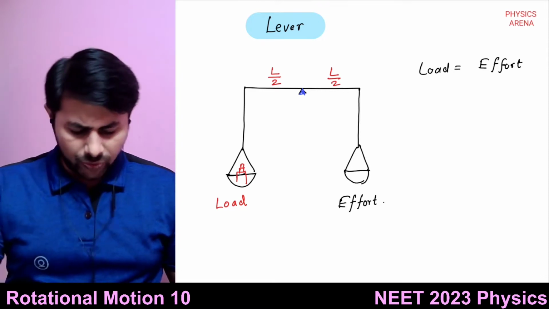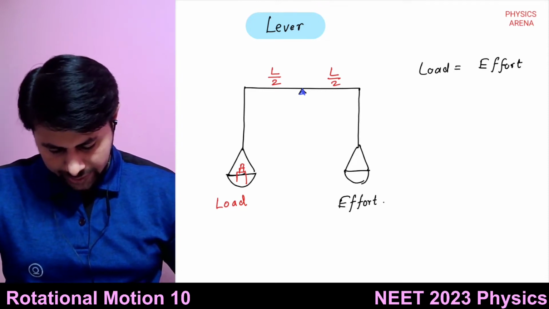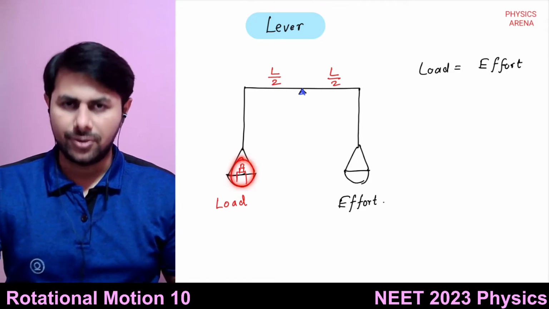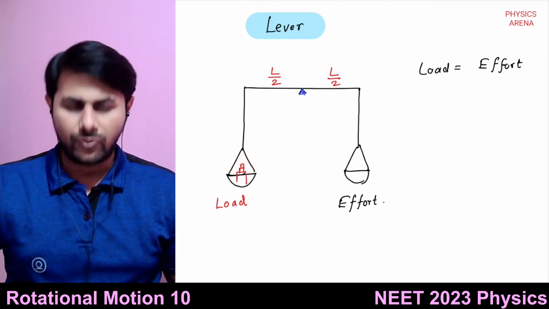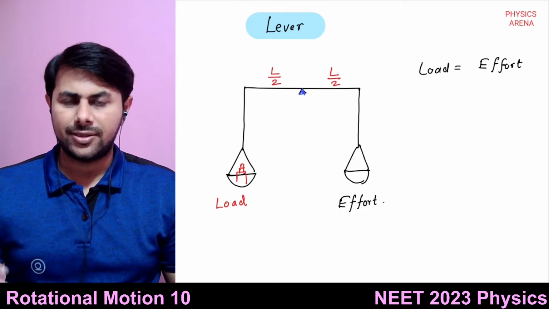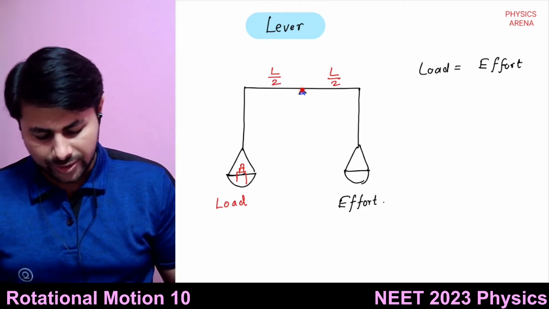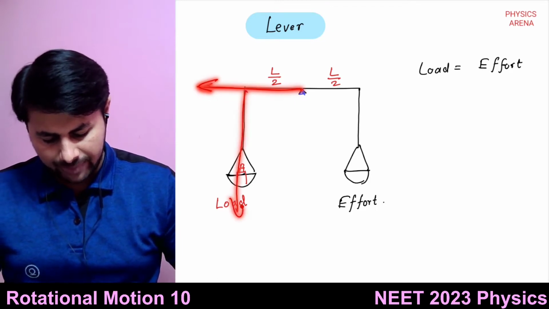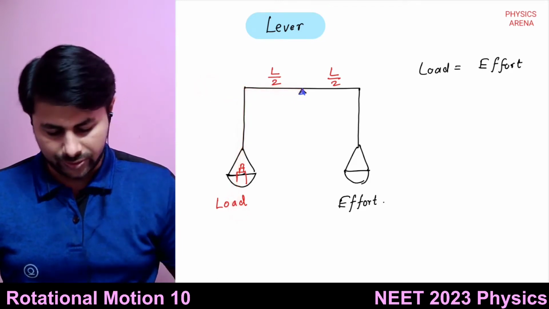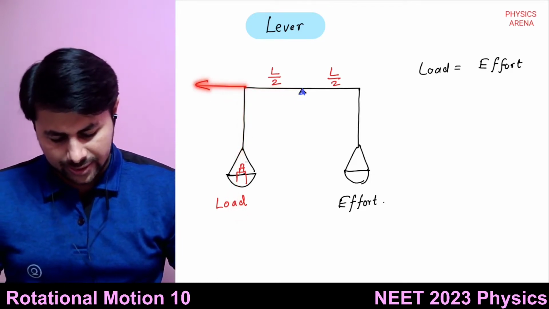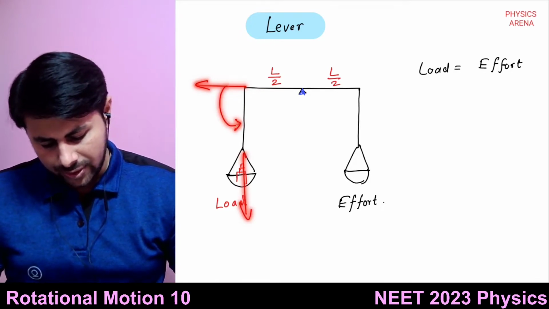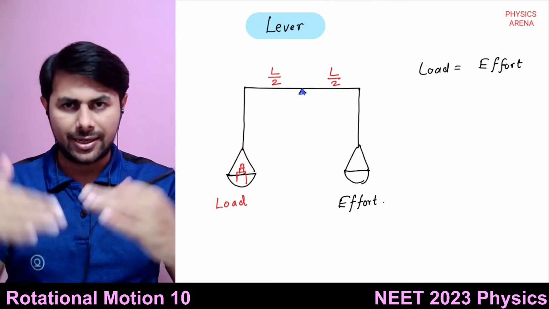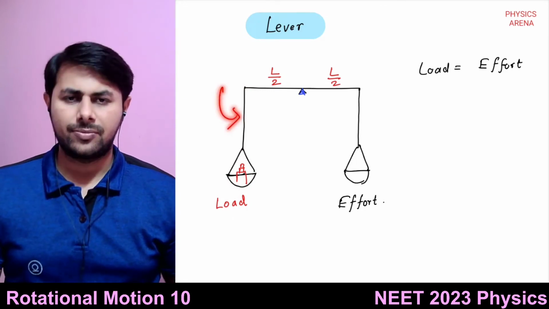Actually what we are doing here is, there will be some gravitational torque due to this load. And what will be its direction? Its direction will be anti-clockwise. This is R bar and this is F bar. Gravitational force is downwards only, so R bar is directed like this, F bar is like this. So this load will try to rotate the balance in anti-clockwise sense.